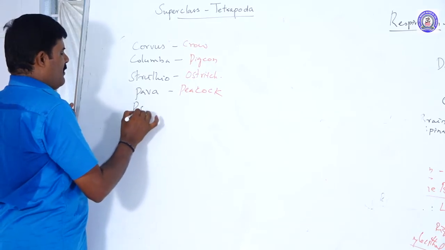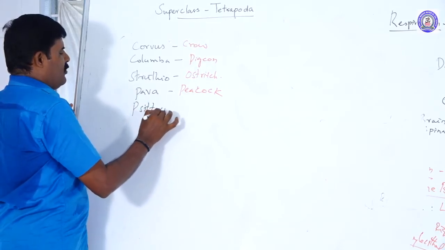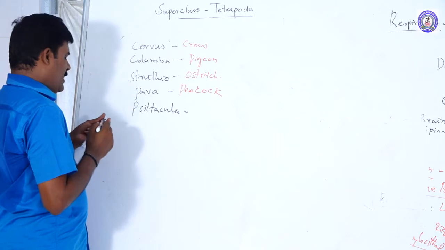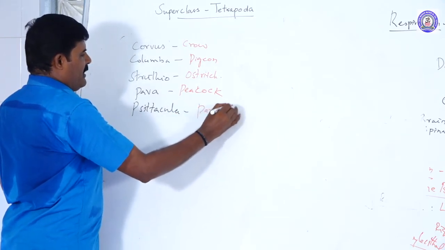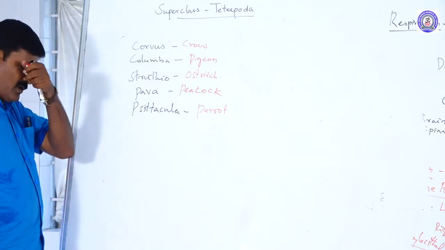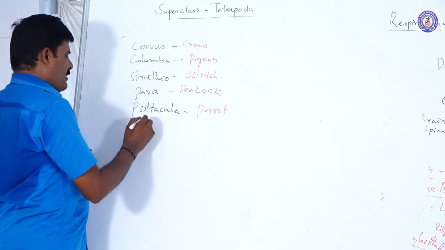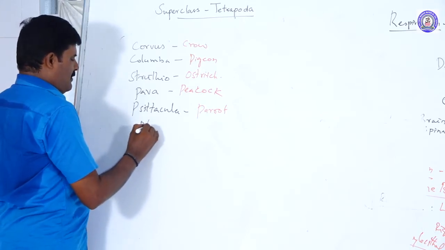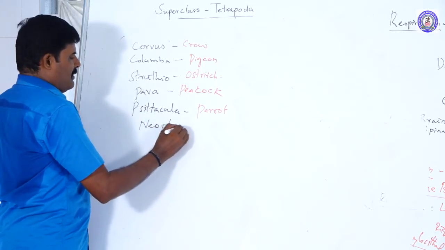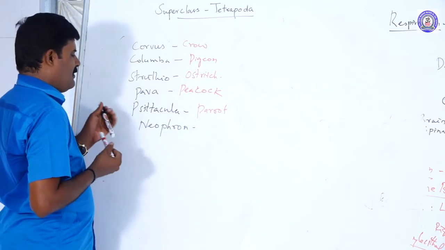Psittacula means parrot. This is the scientific name of the parrot. And Neophron is vulture.